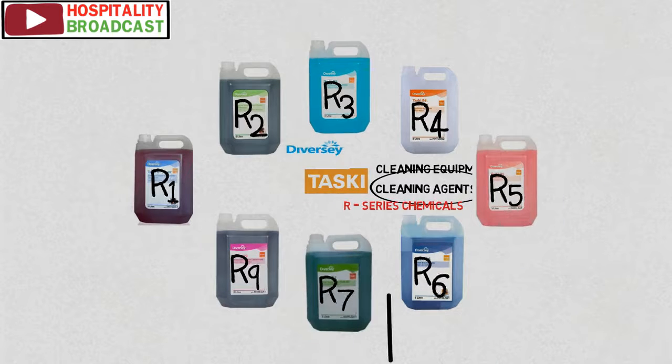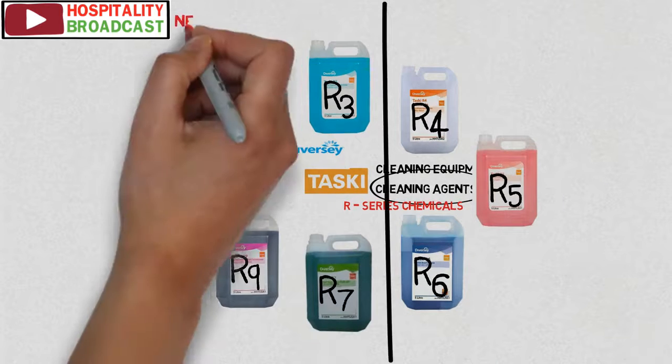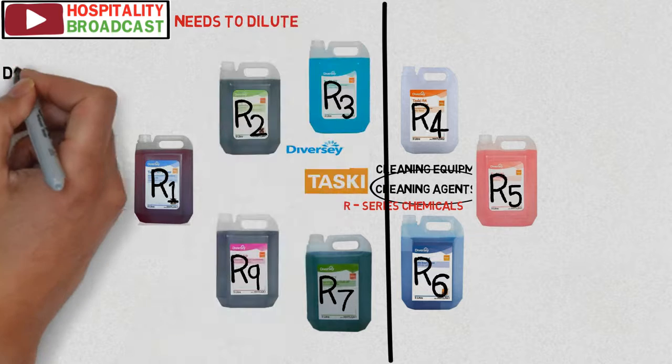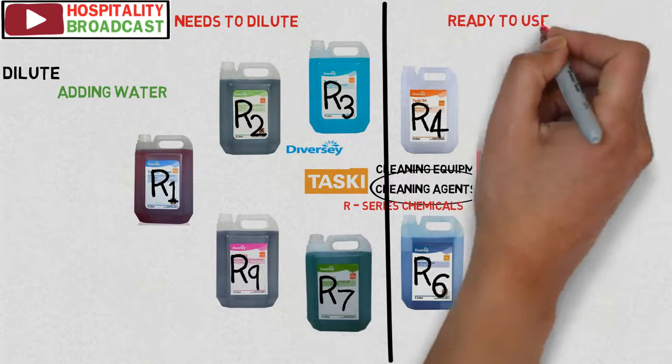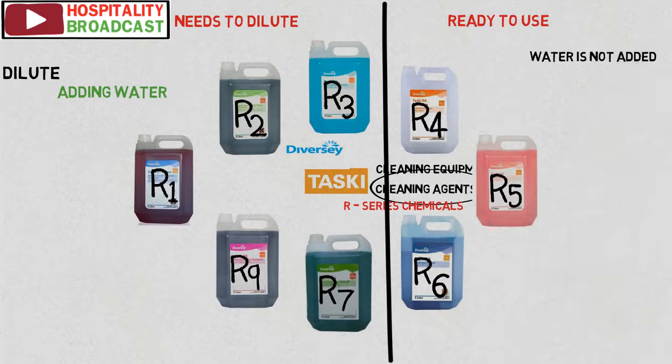We divide these chemicals into two groups. The first group of chemicals needs to be diluted, meaning water is added to make these chemicals thinner or weaker. The remaining three chemicals, that is R4, R5, R6, are ready-to-use chemicals, meaning you need not add water. Let's discuss each one of these in detail.